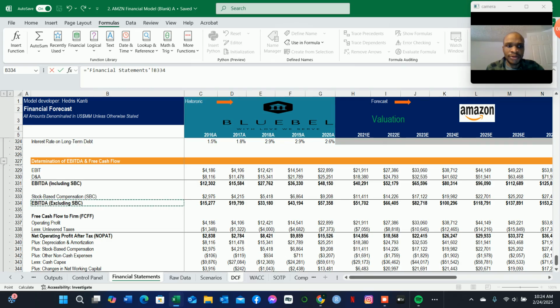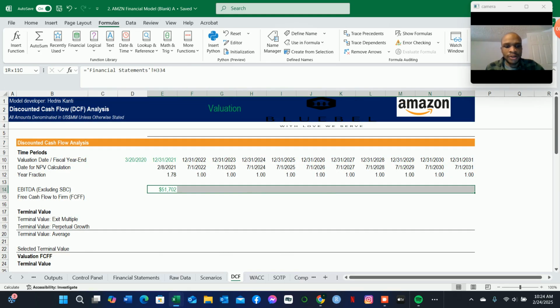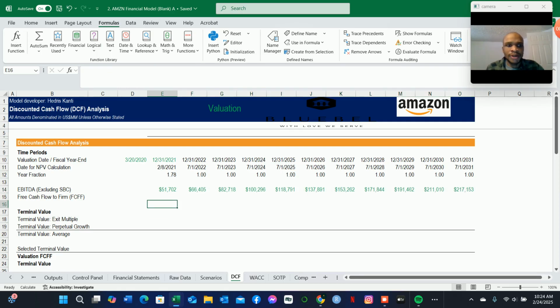So in this case, we will grab EBITDA excluding stock-based compensation for the fiscal year 2021 going forward. So we can grab that and fill this to the end of the projected period.